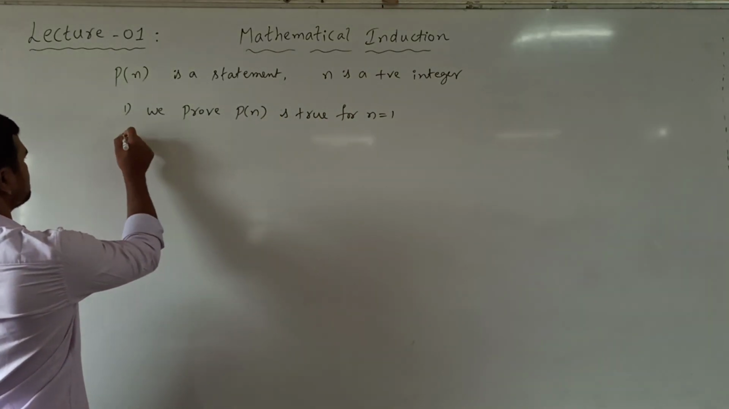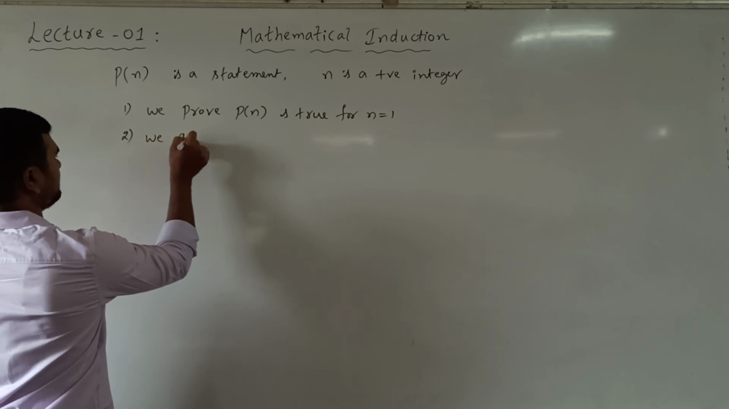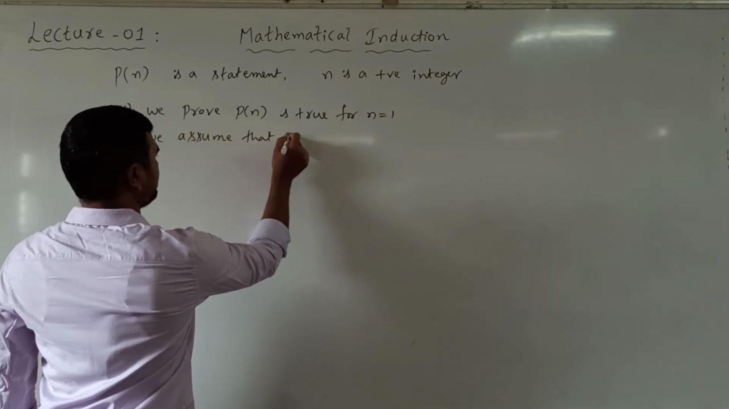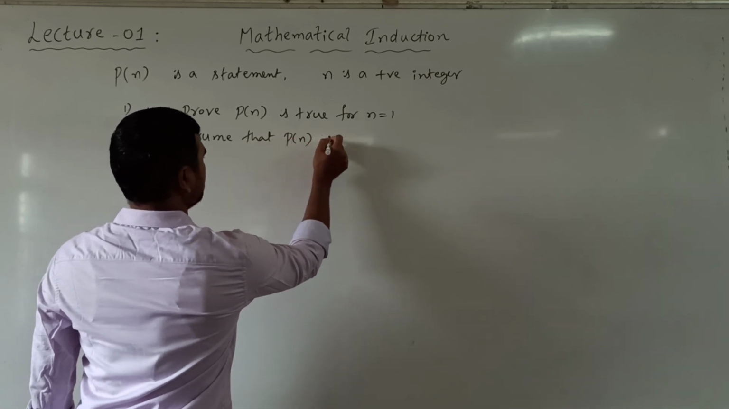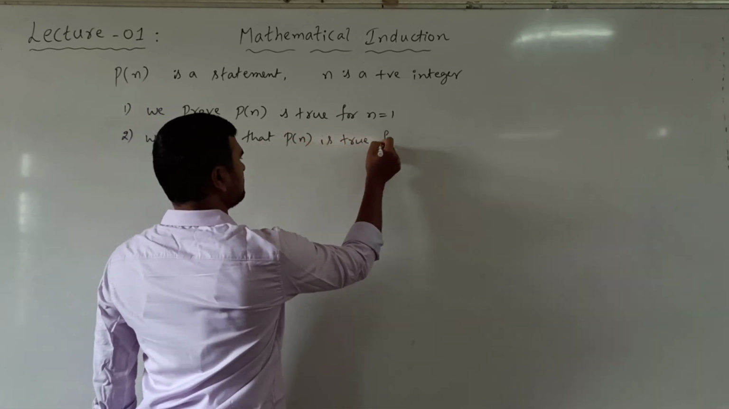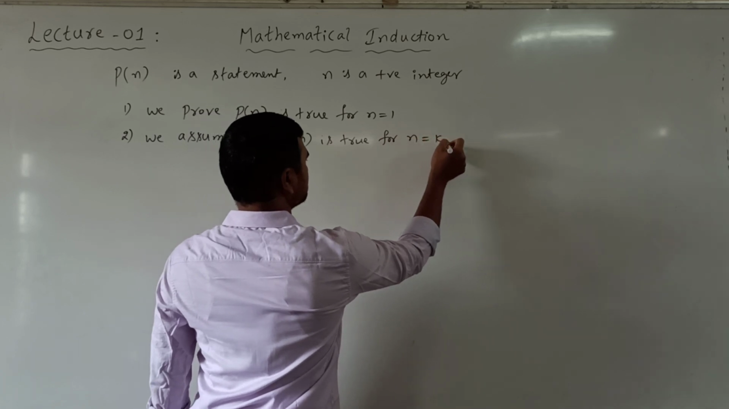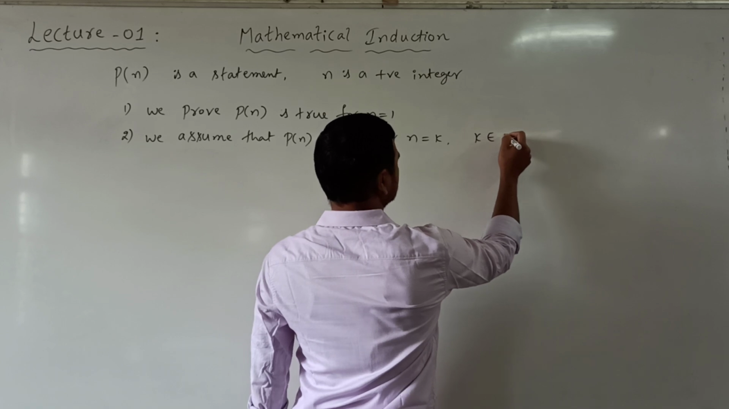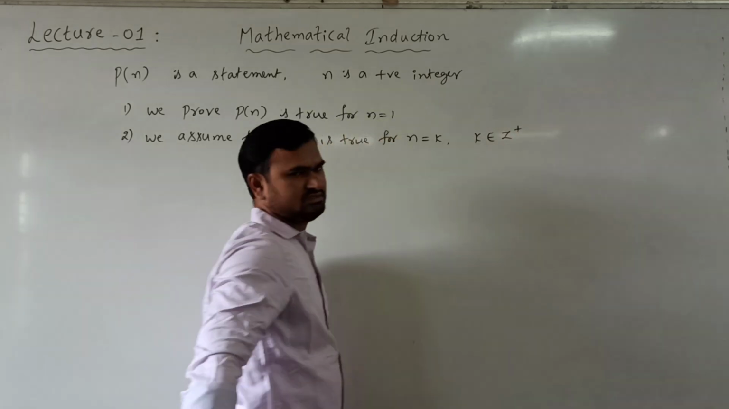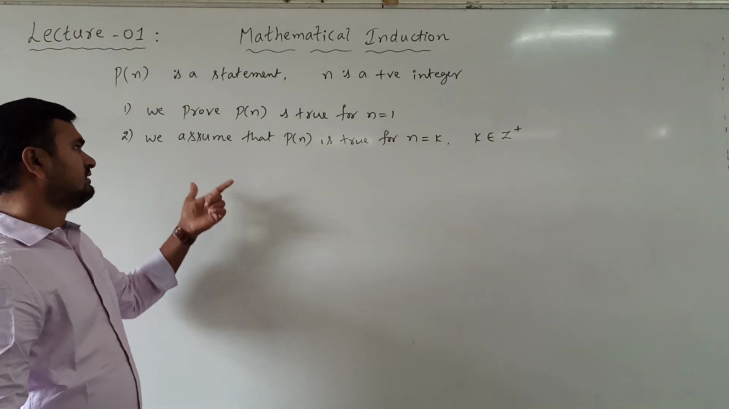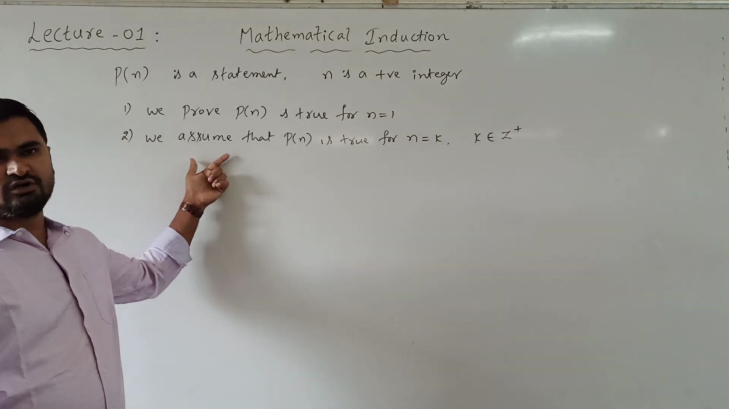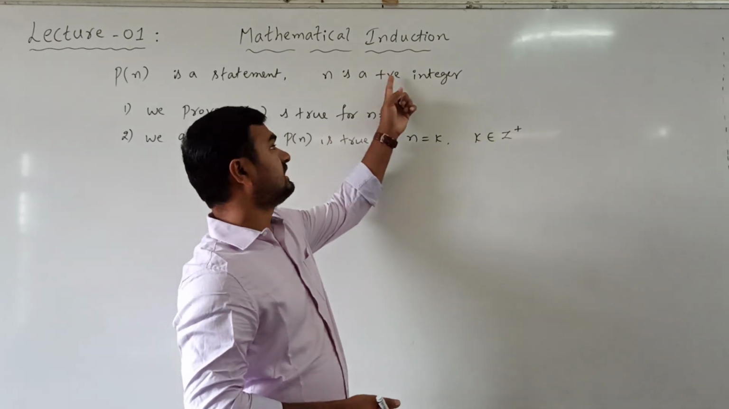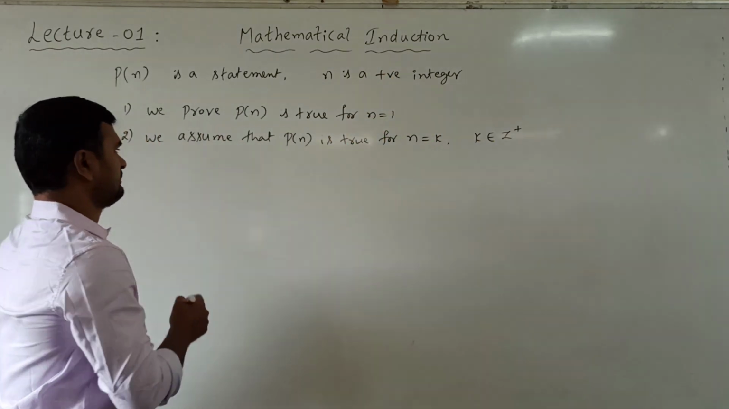Next, second step, we assume that the statement P of n is true for n equal to some k, where k belongs to positive integers, that is Z plus. So this is the second step. We assume that the statement is true for n equal to k, where k is again a positive integer.